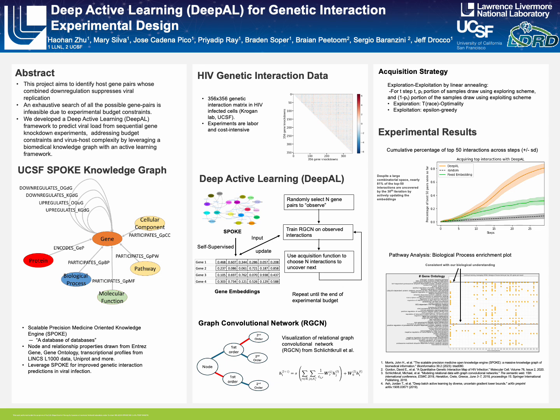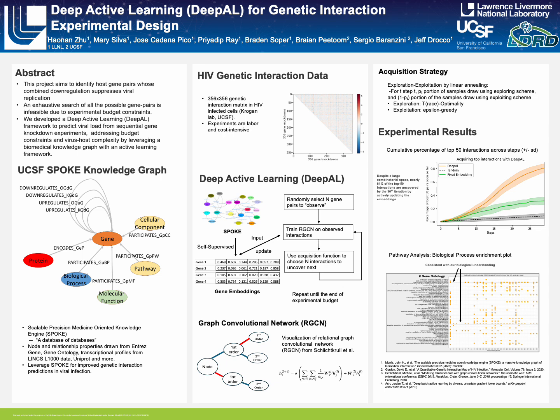In the next plot, we perform a pathway analysis, and a biological process enrichment plot shows the changing number of gene ontology biological process terms over multiple runs of the active learning process. Enrichment of terms related to transcription and translation are persistently selected by the active learning model throughout the runs, indicating their significance in the HIV life cycle. This is consistent with previous understanding of the biological processes.